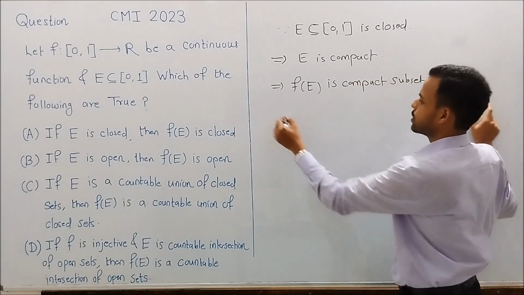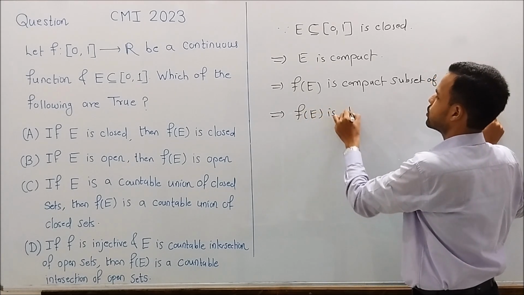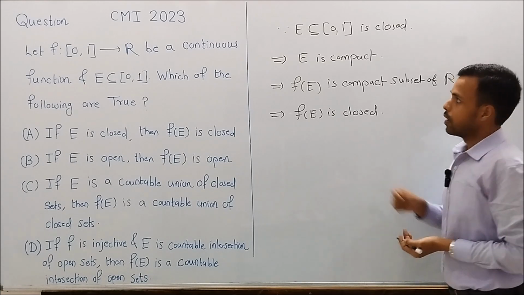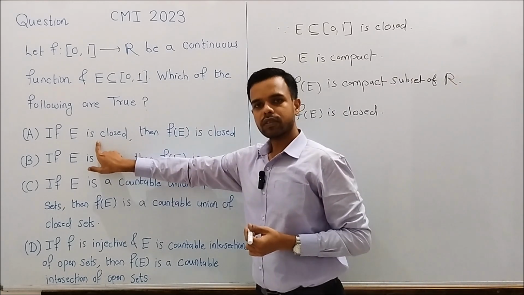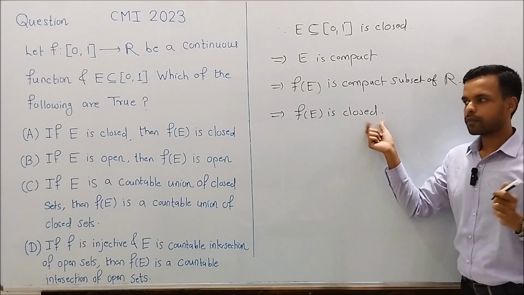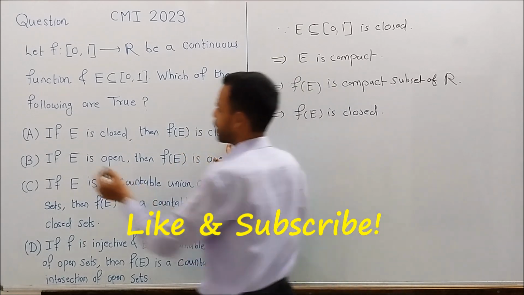So this implies f of E is closed. Thus, if E is closed, then f of E is also closed. So the statement in A is a true statement, and we mark it as correct.